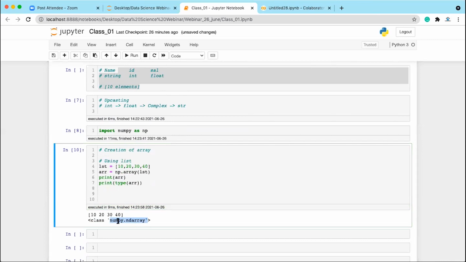What does it mean? numpy.ndarray, nd means multi-dimensional array. So you have a 1D array, 2D array and so on, but by default every array type is an ndarray type. Even if you have a 1D array or 2D array, it does not matter, you are always going to get the result that it is an ndarray. Okay, fine. Next, what we have, let's say if you want to check the